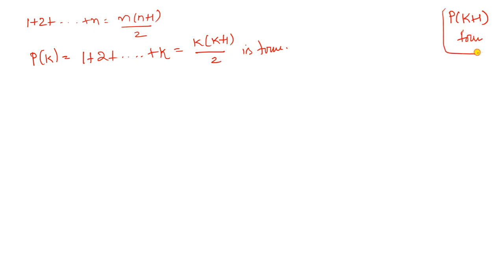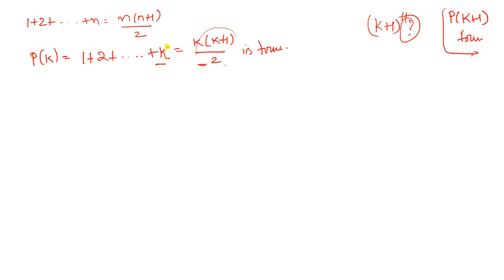So how can we prove it? That means we have to add the k plus 1th term on both sides, here and here. How do you find the k plus 1 term? Ma'am, how can you find the k plus 1th term? To add on both sides. After adding the k plus 1 term, we get the solution.